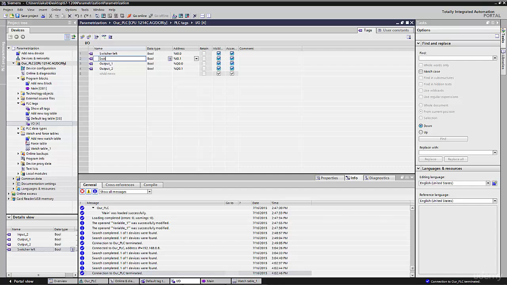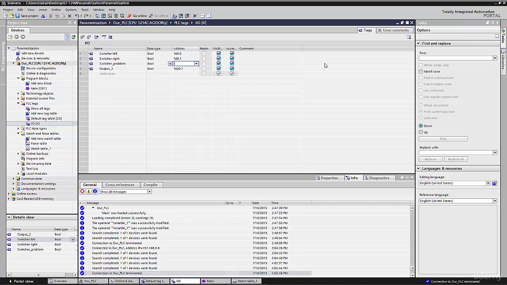Here, switcher right. And the last one, for example, is switcher problem. If we have some problem with our car, we can switch this and work with our blinking lamps.